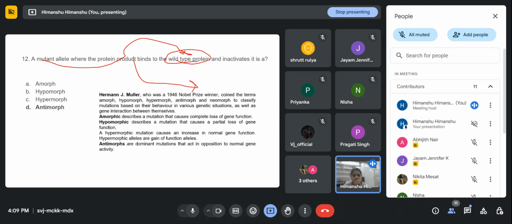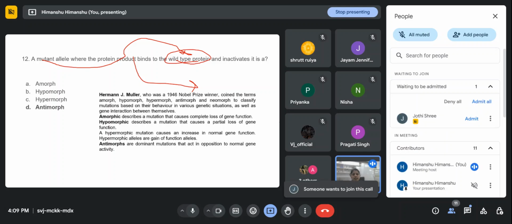I think in this question, amorph also we can consider, because they are not saying whether we have this opposition to normal gene activity, right? So antimorph is the correct answer, and I think amorph also we can consider because it inactivates, right? Inactivates means there is a complete loss of function.